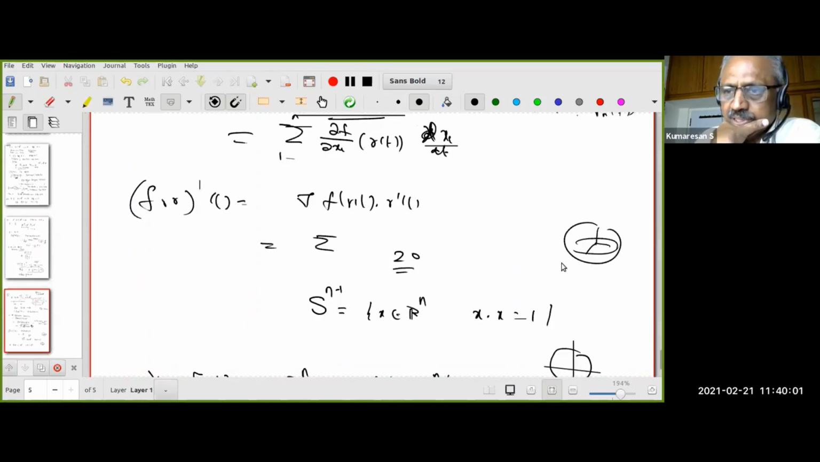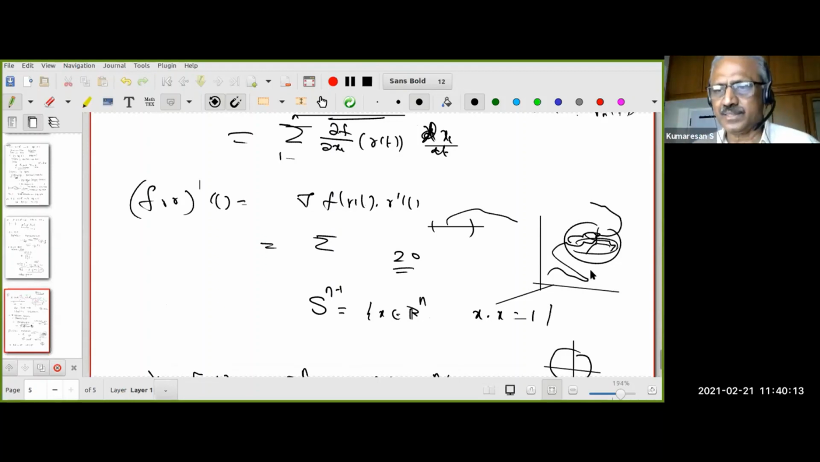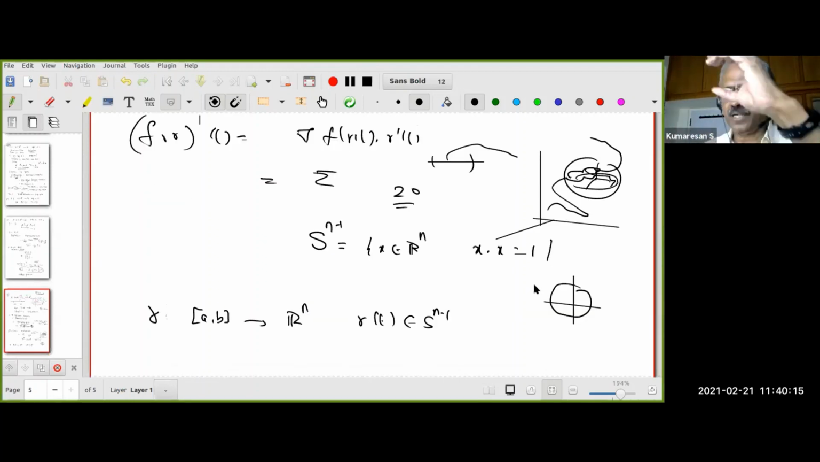So I have, this is in R3. Okay, I have a curve. This curve lies only here. Okay, not somewhere and then comes out like that. It lies completely in the sphere. Can you imagine that? You think of a ball in front of you.